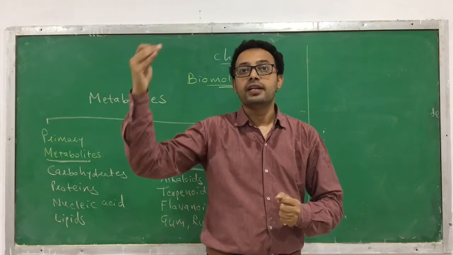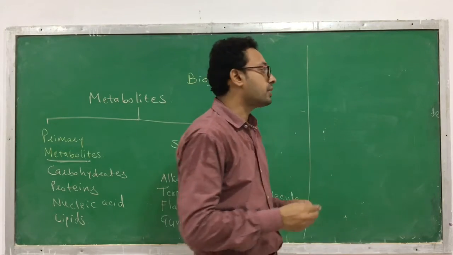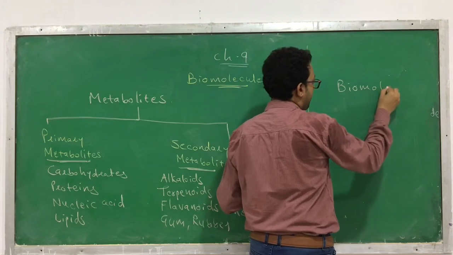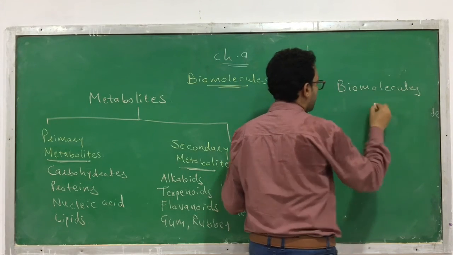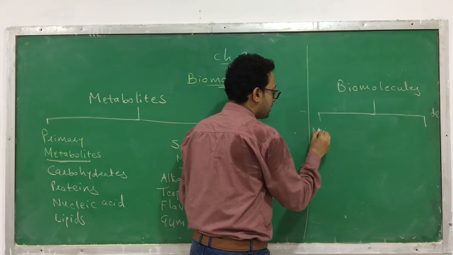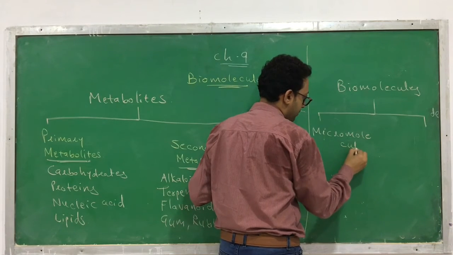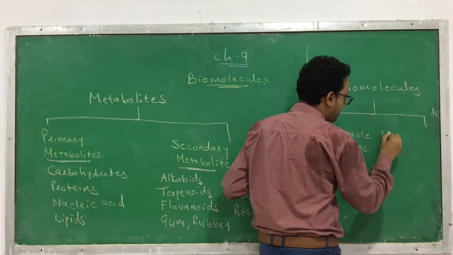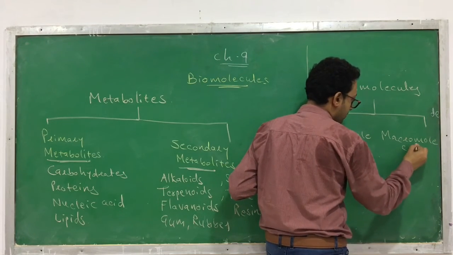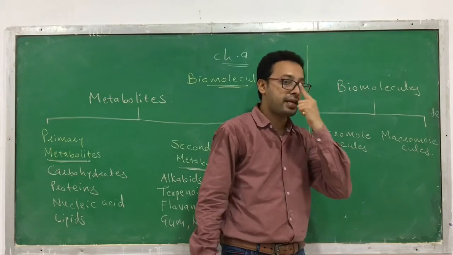Based on size, they can be categorized into two types: micromolecules and macromolecules.